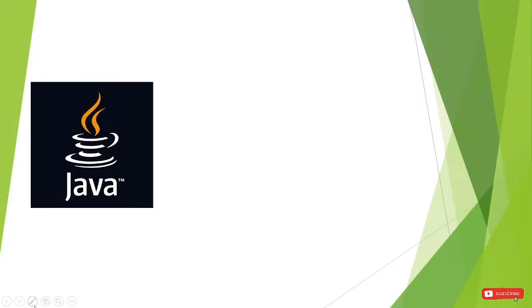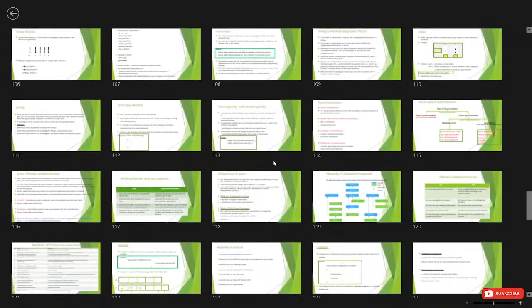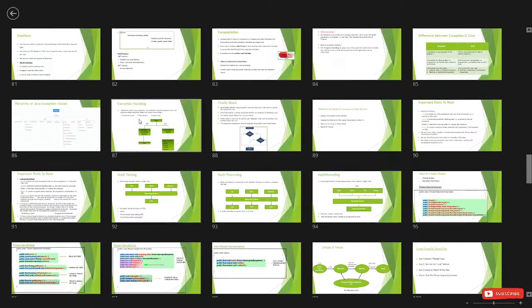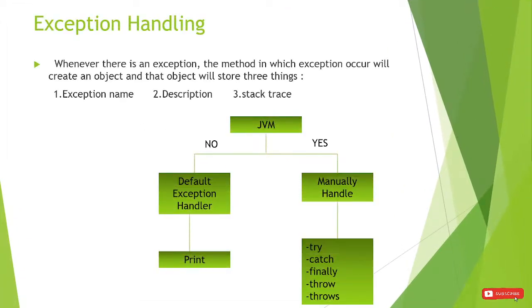So here is our finally. Whenever an exception comes, JVM will create an object, meaning JVM stops that method there and abnormally terminates the program.